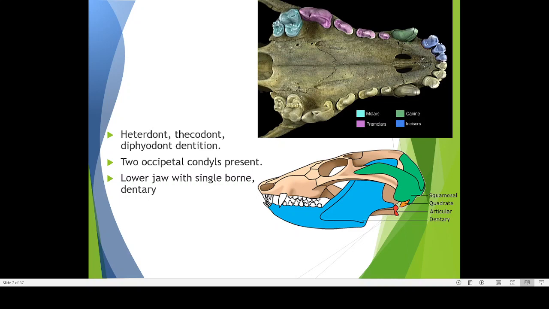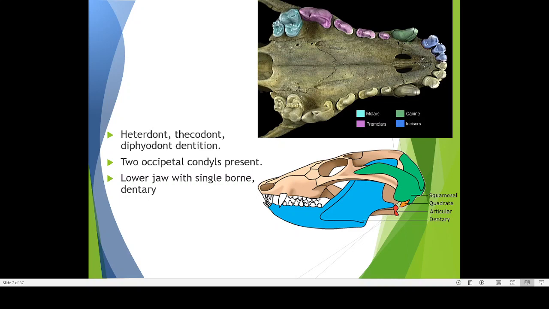Then what is the next point? That is diphyodont. Di, you may know, means two. Phyo means set. So there are two sets of teeth. In mammals, what are our two sets of teeth? What is the first type of teeth we have? When a child is born, after about seven months, the child will develop some kind of teeth. What is the name of those teeth? Milk teeth. So milk teeth are the first set of teeth.